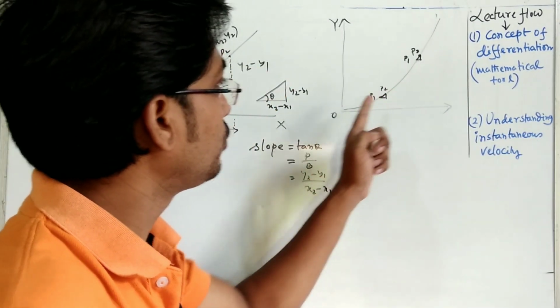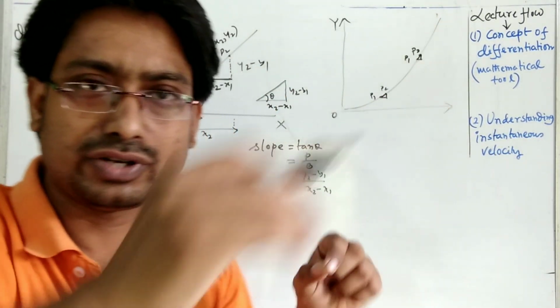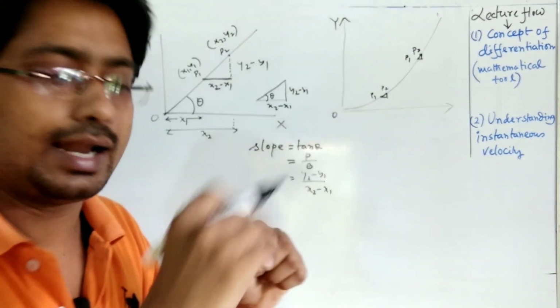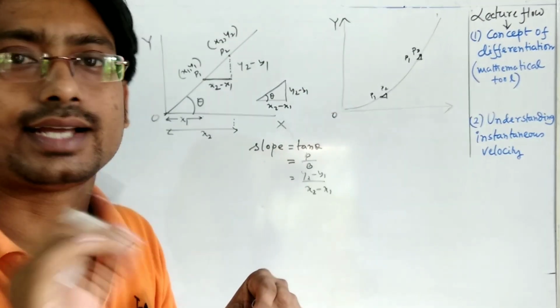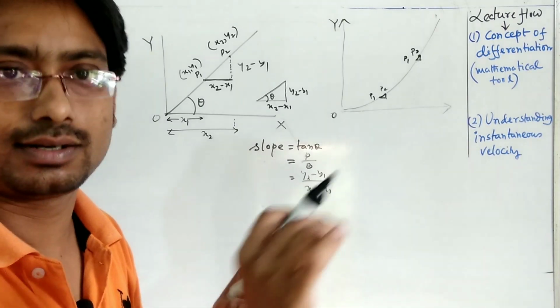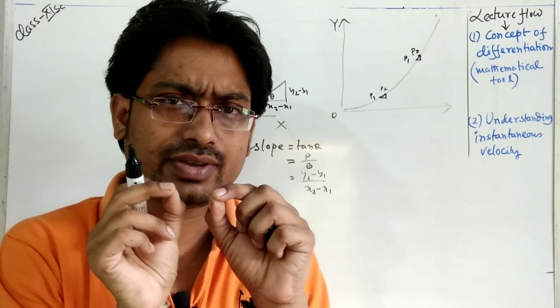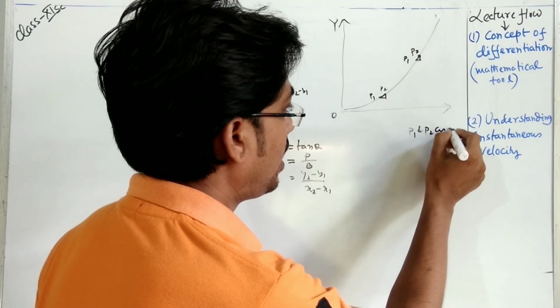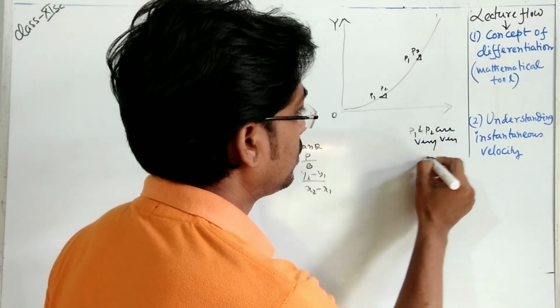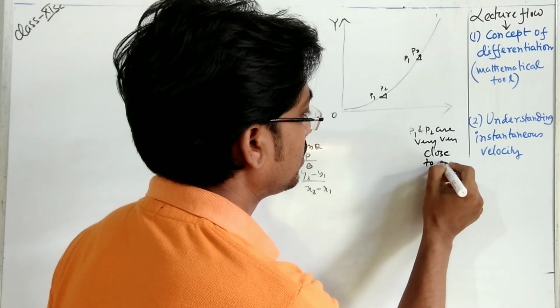If we take a longer distance between P1 and P2, then it will be a curved line, and if we want to draw a tangent, it cannot be possible, it will cut the graph. So if we take P1 and P2 very close to each other.